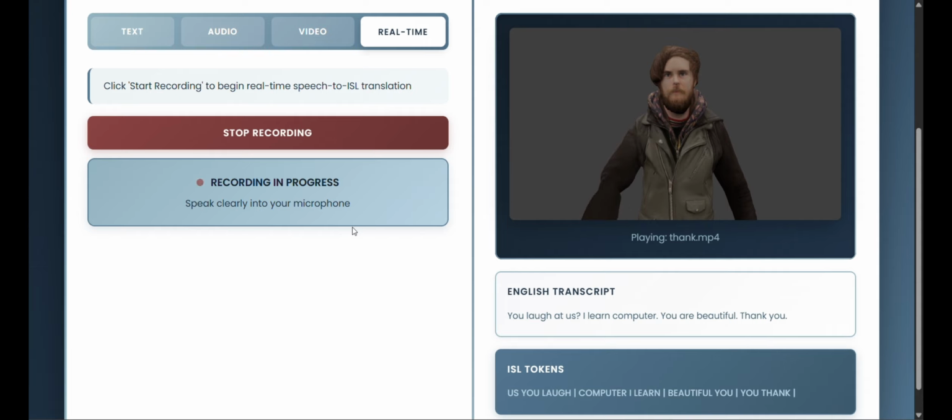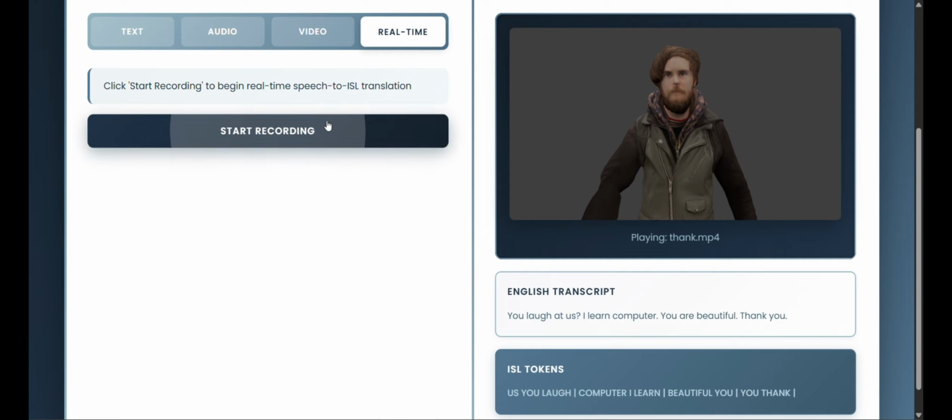So this is the MVP of our project, and this is basically the core feature which converts real-time audio into ISL output using two queues, the text queue and the video queue. All the processing takes place in real time, so it can find its application in news channels, televisions, and video communications.